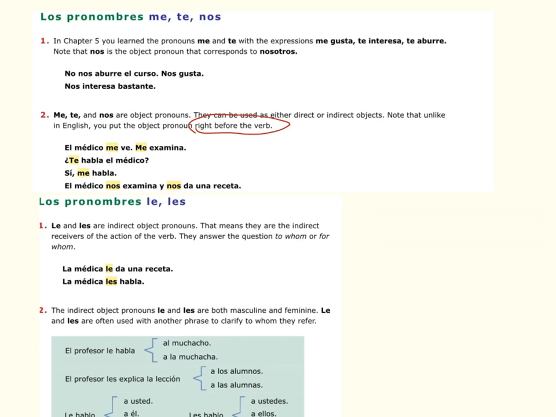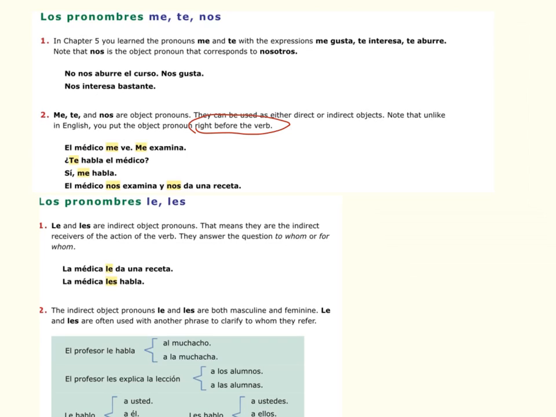The other two pronouns in this chapter, le and les. These are indirect object pronouns only. Again, if you don't know what that means, it doesn't matter. It says that means they are the indirect receivers of the action of the verb. Yeah, okay. Good luck with that. They answer the question to whom or for whom. Maybe that will help you a little bit more though.